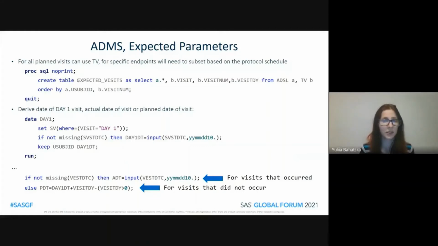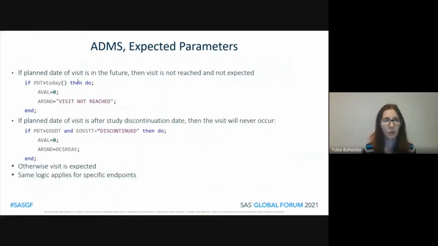So for the visits that occurred, we were able to derive the actual date of visits, and for the visits that did not occur, we derived the planned date. Then we looked at whether the planned date was in the future, and this meant that the visit was not reached and is not expected, so therefore we populated the analysis value as 0, which indicated that the visit was not expected, and the analysis reason not done as visit not reached.